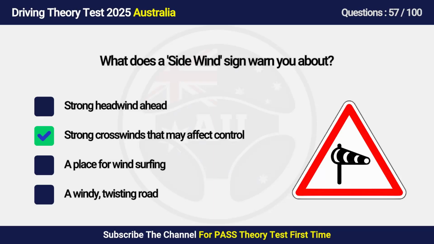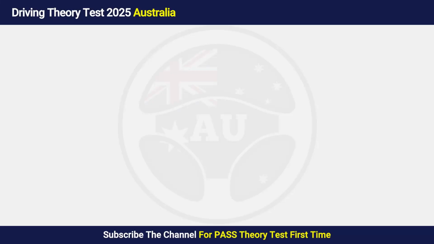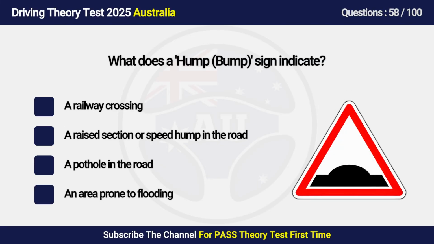Answers is B. Strong crosswinds that may affect control. The side wind sign warns drivers of strong crosswinds that could push their vehicle sideways. This is particularly important for vehicles, motorcyclists, and drivers towing trailers. Reduce speed and maintain a firm grip on the steering wheel. Question 58. What does a hump bump sign indicate?